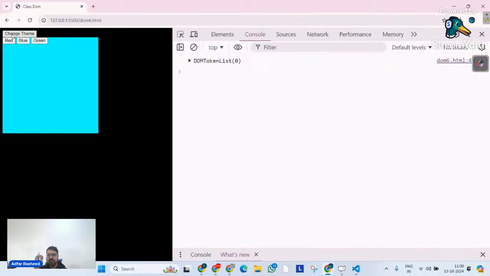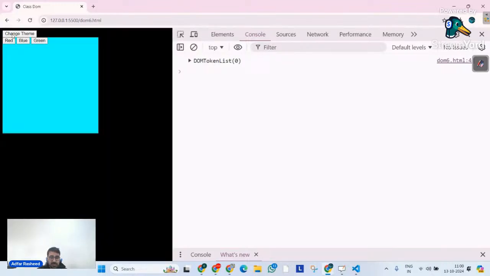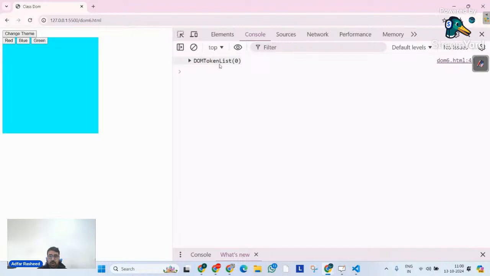Do you see one thing? And this is one of the very important points here. Even though I know class has been added, but do you see it is actually changing this particular class in the DOM token list? No. That's why we have to understand this token list is static in nature, which means even though it is added, it won't reflect in the output. At least you can clearly see the DOM token list.